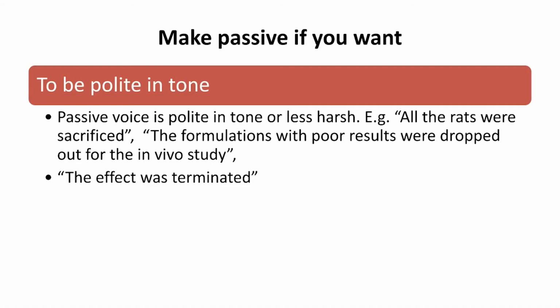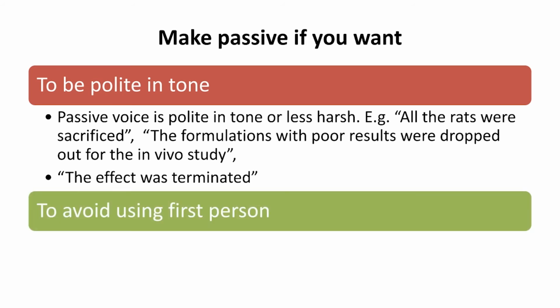Make the passive voice if you want to be polite in tone. Dear learners, passive voice is always polite and less harsh in tone. Animals were sacrificed, rather, that passive voice is less harsh. Or let's take another example: the formulations with poor results were dropped out for the in vivo study, or the effect was terminated. So in these cases where it looks quite polite, we can use the passive voice to make it more polite.